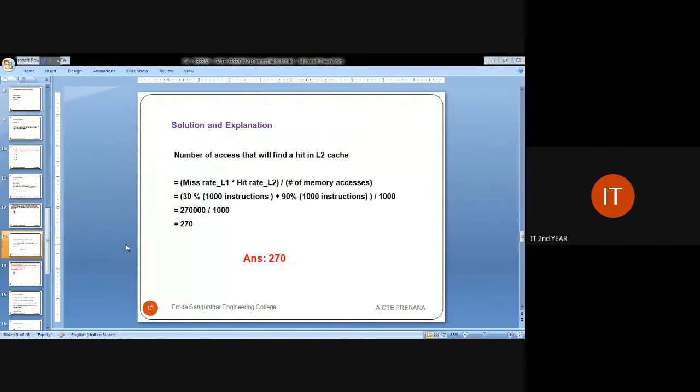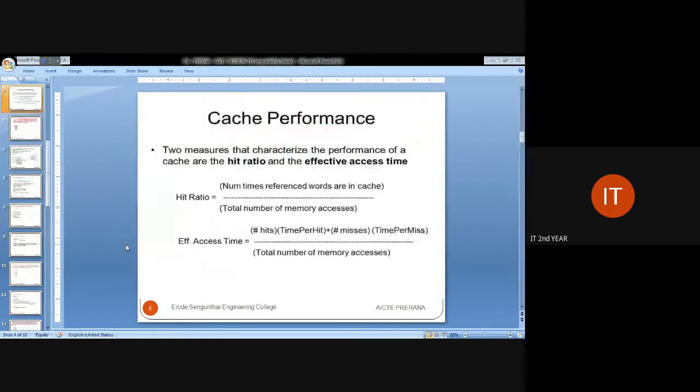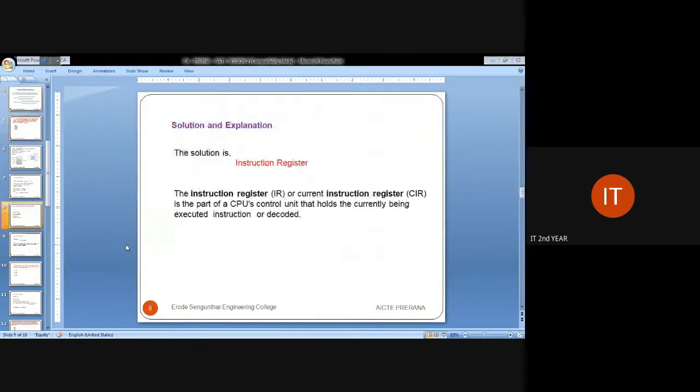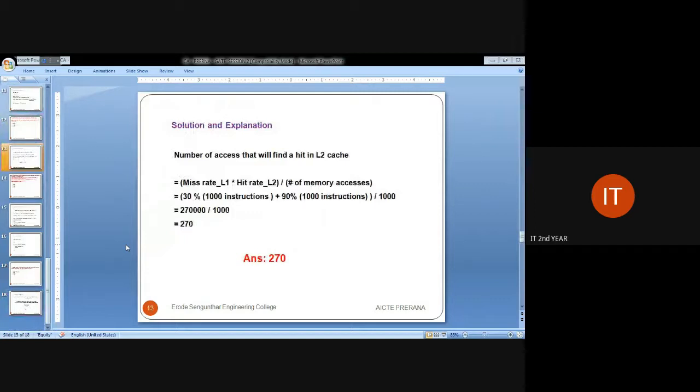So the question is very simple. Answer is also very simple. We have already noted the performance equation, hit rate, effective access rate. From this equation, we have derived this particular thing. The number of accesses that will find a hit in L2 cache is equal to miss rate of L1 into hit rate of L2 divided by the total number, the hash symbol indicates total number, it's a short form, of memory accesses.